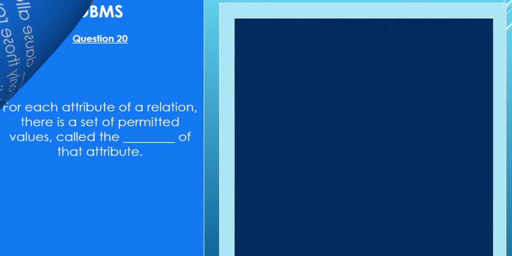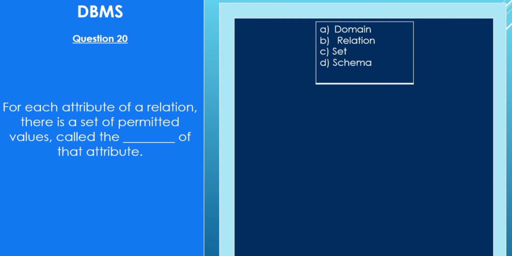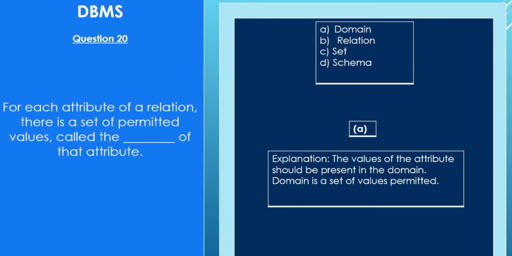Last question. For each attribute of a relation, there is a set of permitted values called the blank of that attribute. A. Domain, B. Relation, C. Set, D. Schema. Answer is A. Domain. Explanation: the value of the attribute should be present in the domain. Domain is a set of permitted values.